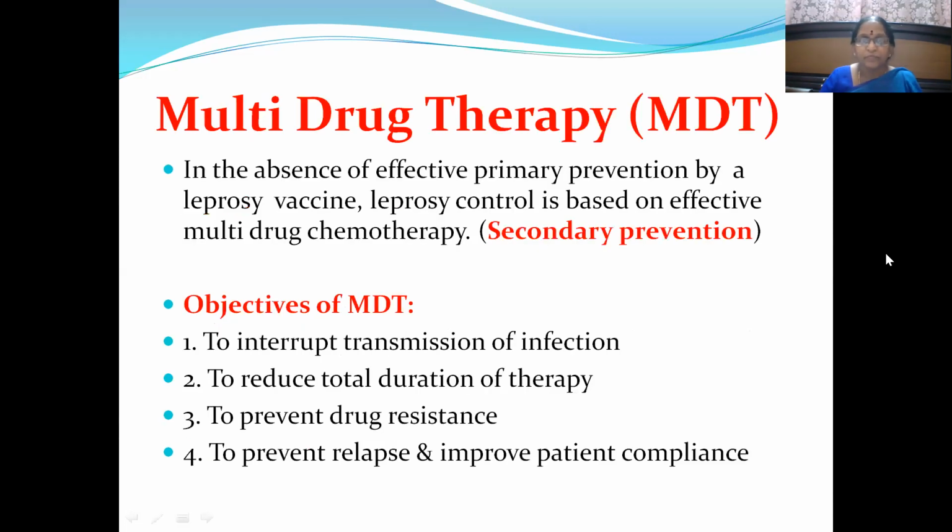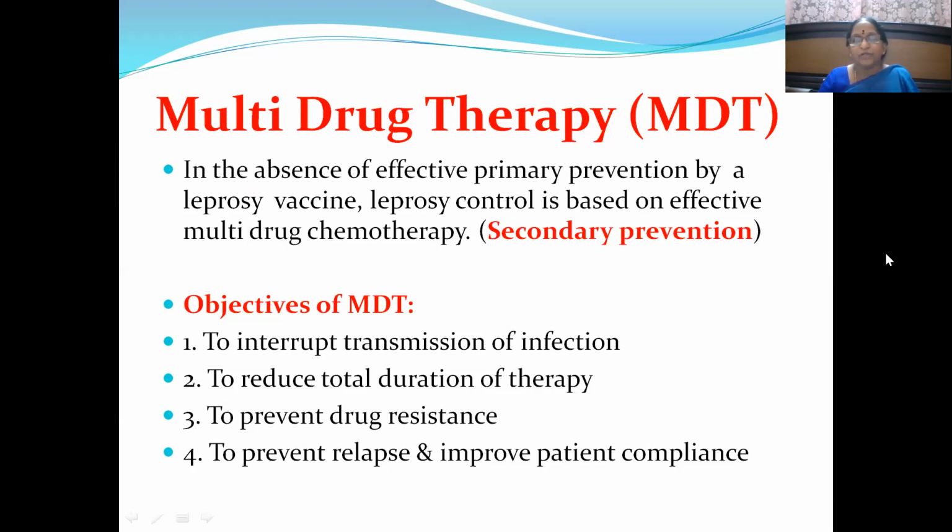Okay. Then what is this multi-drug therapy? In the absence of effective primary prevention by a leprosy vaccine, because we don't have a leprosy vaccine like the tuberculosis vaccine, there is no primary prevention. So what to do? Leprosy control is based on effective multi-drug chemotherapy. That is what is known as secondary prevention.